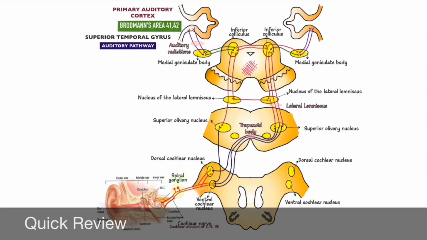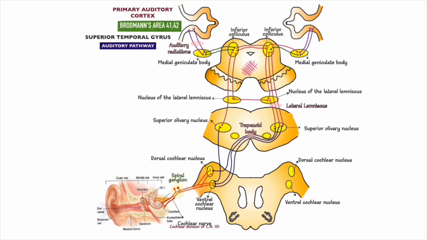In the auditory pathway, there is an orderly tonotopic organization of the fibers. That means each fiber responds to a given tone, and the arrangement of fibers is based on the tone of sound. The systematic pattern of fibers is evident from the first order of neurons right up to the primary auditory cortex.